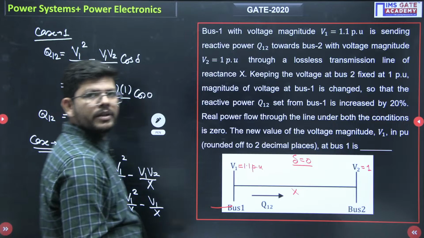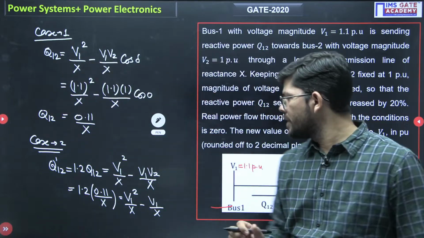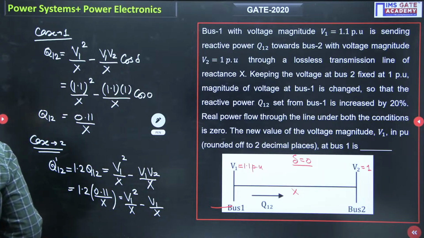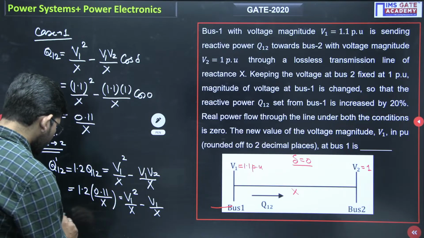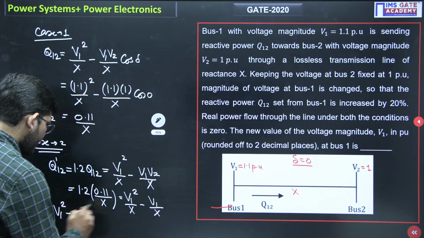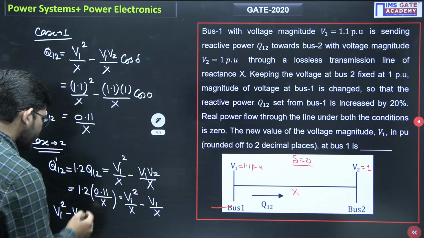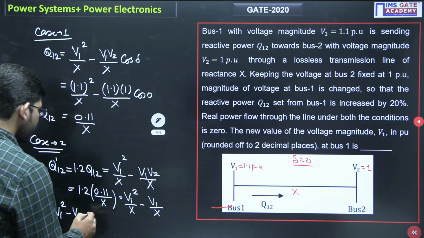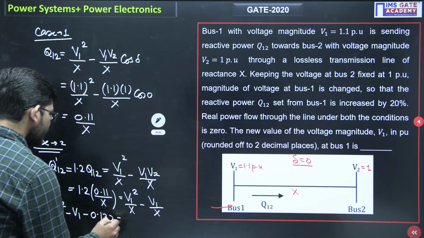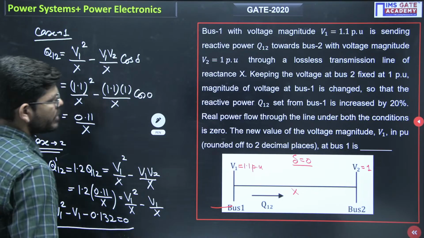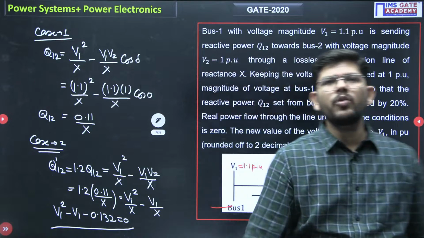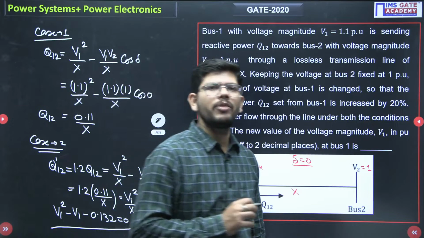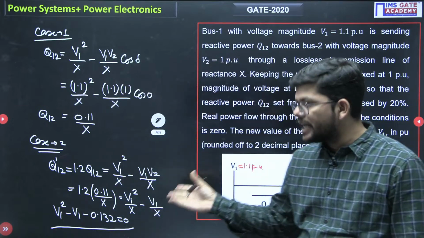So we will get one equation in terms of V1. What will be that equation? It will be V1 square minus V1, and when you solve it and take everything to one side, it will be minus 0.132, which equals 0. Now we have this quadratic equation. Just solve this equation and post your answer in the comment box. What are the different values we are getting for V1?